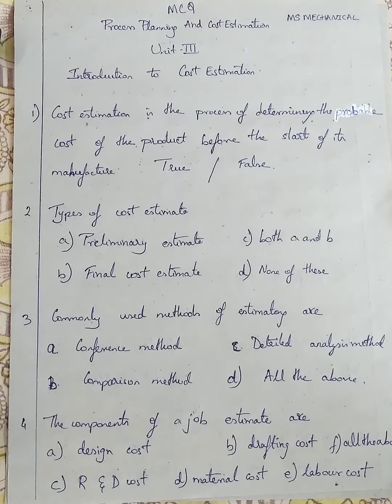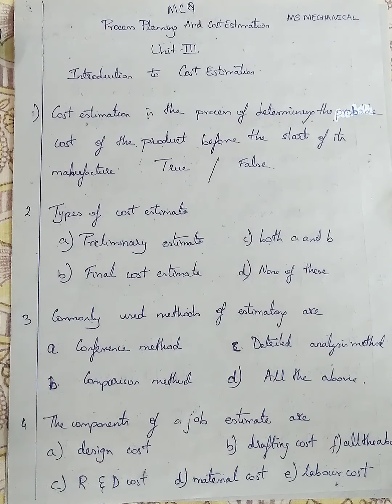In today's session, we'll be seeing process planning on cost estimation MCQs, Unit 3, Introduction to Cost Estimation. Question number 1. Cost estimation is the process of determining the probable cost of the product before the start of its manufacture. This question is a given statement. They are asking whether this statement is true or false.